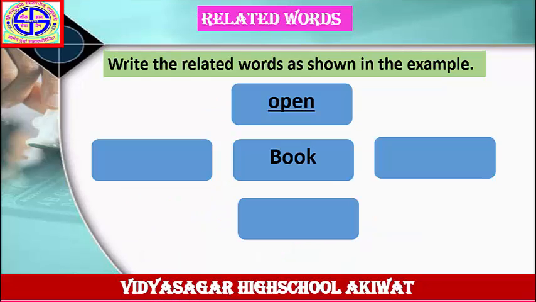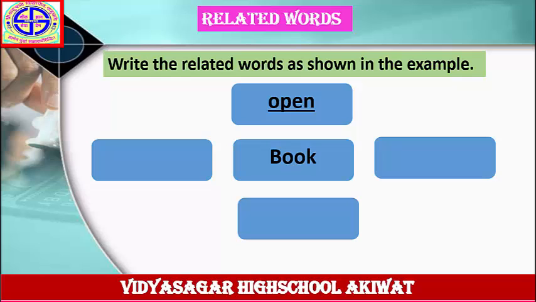Next example. Write the related words as shown in the example. The word is given here, book. Answer is given here, open. Open, this is also an action verb. Book, open. So write down related action words to the word book. Open book.